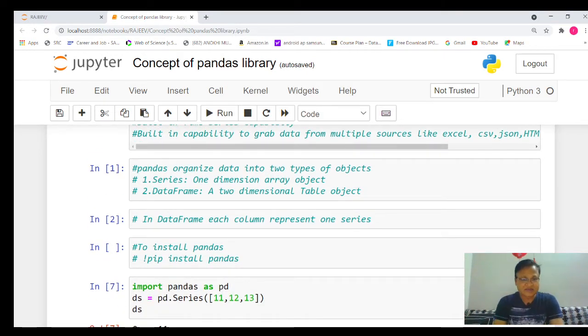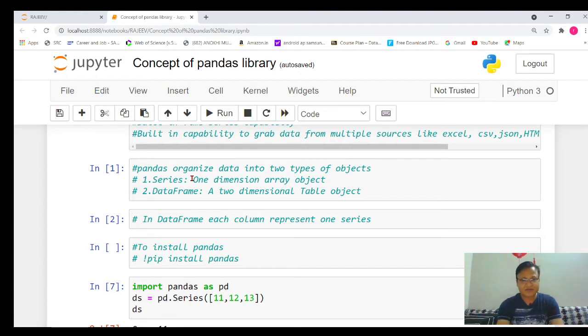Now the second important thing: pandas organizes data into two types of objects. The first type of object is called a series, and the second is the data frame. What is the difference between these two organizations? Whenever we talk about the series, it is a one-dimensional array object, meaning the data is available in a single list. Whenever the data is available in a single list, we say it's the series format.